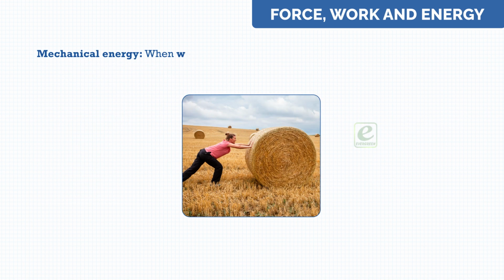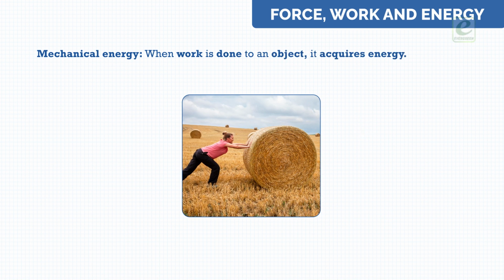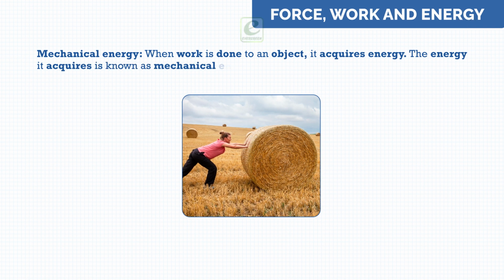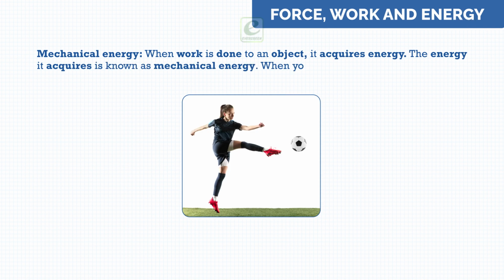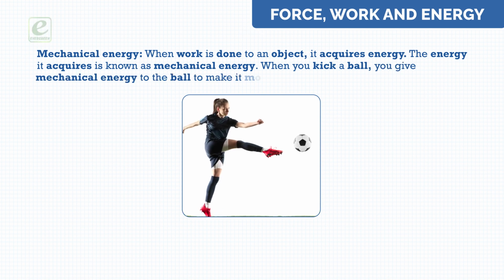Mechanical energy. When work is done to an object, it acquires energy. The energy it acquires is known as mechanical energy. When you kick a ball, you give mechanical energy to the ball to make it move. Electrical energy.